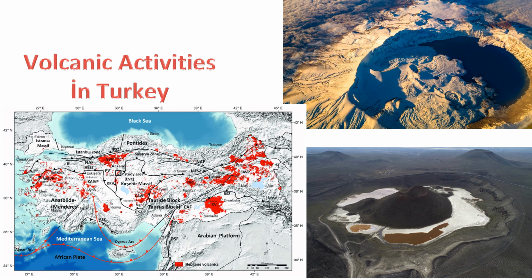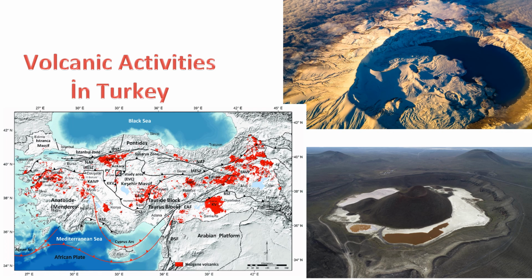3. Mount Erciyes. Mount Erciyes, located in central Turkey near Kayseri, is an ancient stratovolcano. Though it is currently considered dormant, its geological history includes past volcanic activity. 4. Hasan Dag and Melendiz Volcanic Plateau. Hasan Dag is a stratovolcano located in central Turkey. The surrounding Melendiz Volcanic Plateau contains evidence of past volcanic activity, including lava flows and volcanic cones.